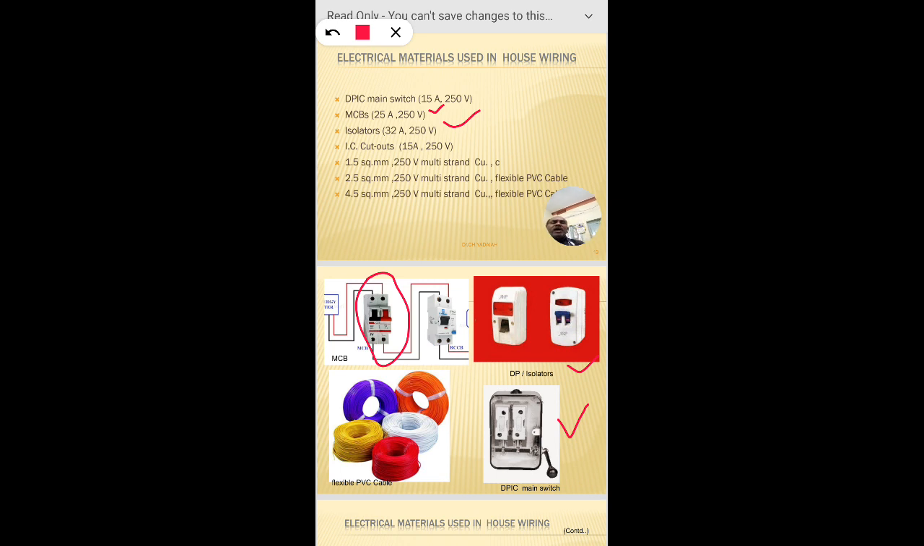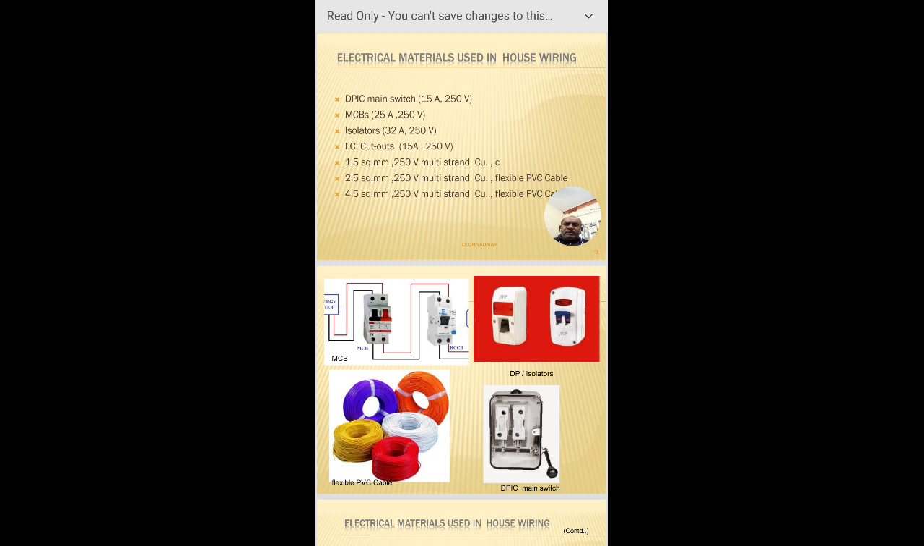Nowadays we are using another system, the isolators, similar to MCBs. And these are the cables. We can see this cable and this cable and this cable. So we can see different cables based on the loading capacity, as 1/18 wire, 3/20 wire and 7/20 wire, the capacity increases.